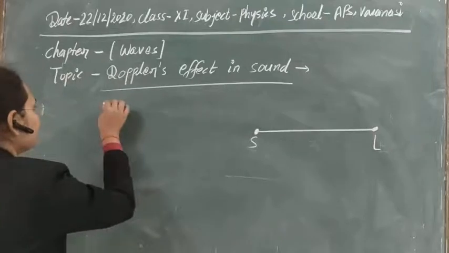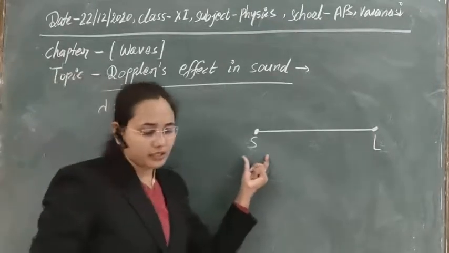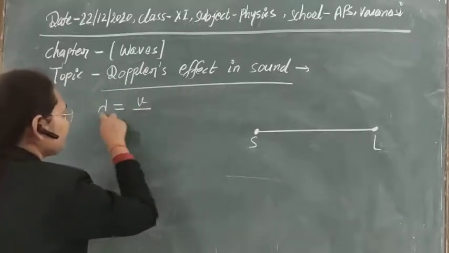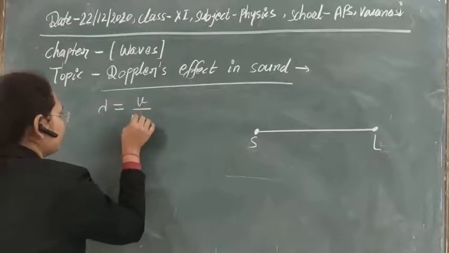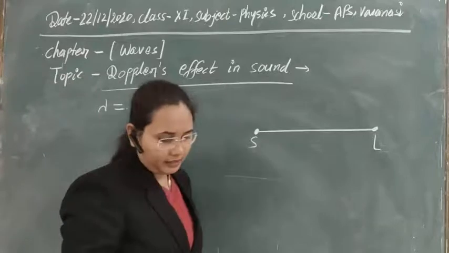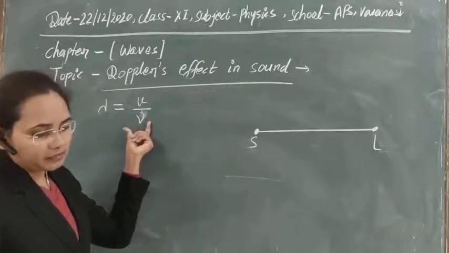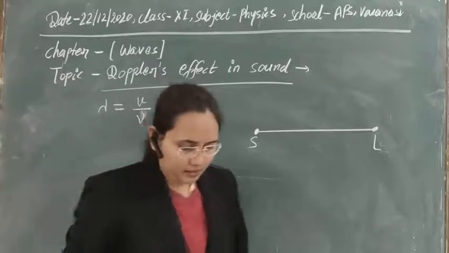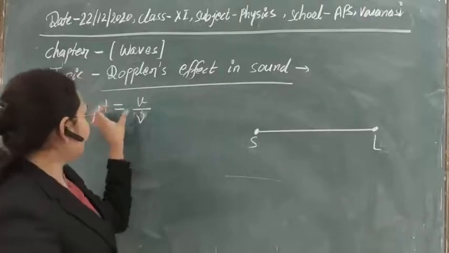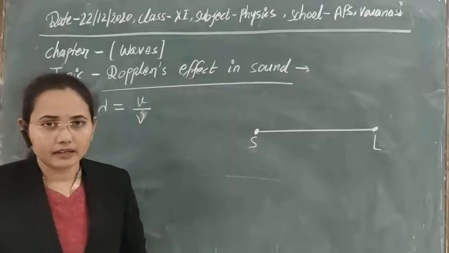So the wavelength can be given as lambda equal to v upon nu, if the velocity of sound is v and nu is the frequency we have taken here. So nu is the actual frequency that is emitted, lambda is the actual wavelength emitted by this source, and v is the velocity of sound in air.